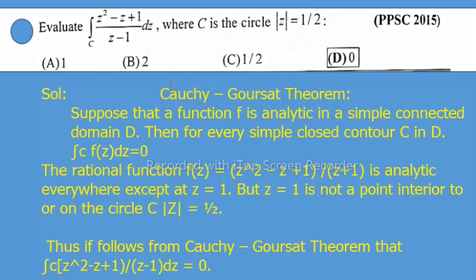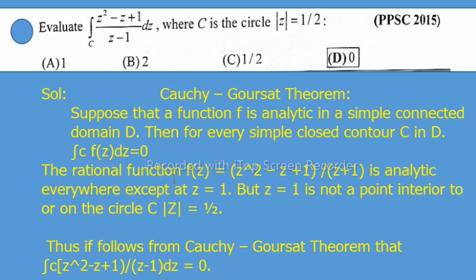Solution. Cauchy-Goursat theorem. Suppose that a function f is analytic in a simply connected domain D, then for every simple closed contour C in domain D, the integral over C of f of z dz is equal to 0.